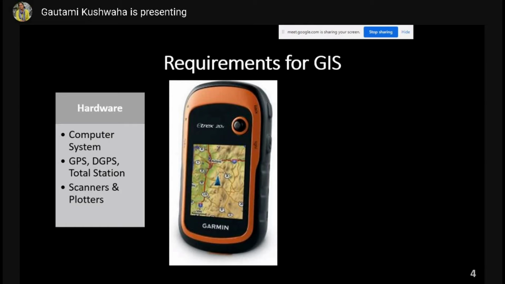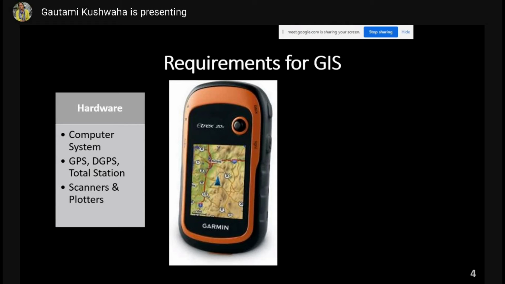So there are different satellite systems from different countries. Like the US has its own satellite navigation system, which is mostly used all over the world. That is the system Google Maps is using. And Russia has its own system. We also have our own navigation system, that is IRNSS, basically the Indian Regional Navigation Satellite System. So that is also there. But there are different kinds of satellite constellations.